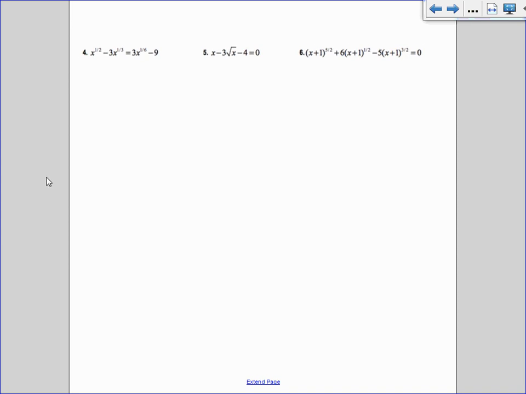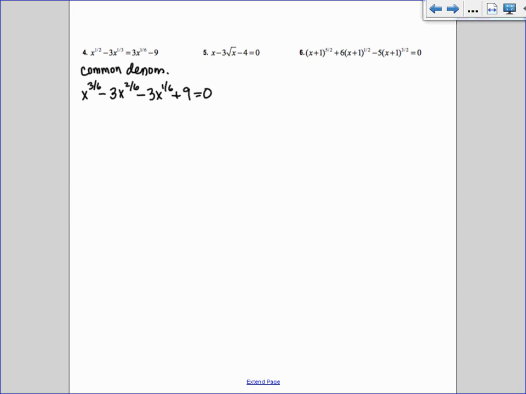Okay, next up. This is one that has 4 pieces. This is going to be a factor by grouping one. So the first thing I'm going to do is write it in descending power. In order to do that, it might help to get common denominators. So my x to the 1/2 is really x to the 3/6, if I change them all to 6. This next one is x to the 2/6. I'm going to subtract my 3x to the 1/6 over, and I'm going to add the 9 over. I'm going to get everything on one side. I have everything in descending powers, too.